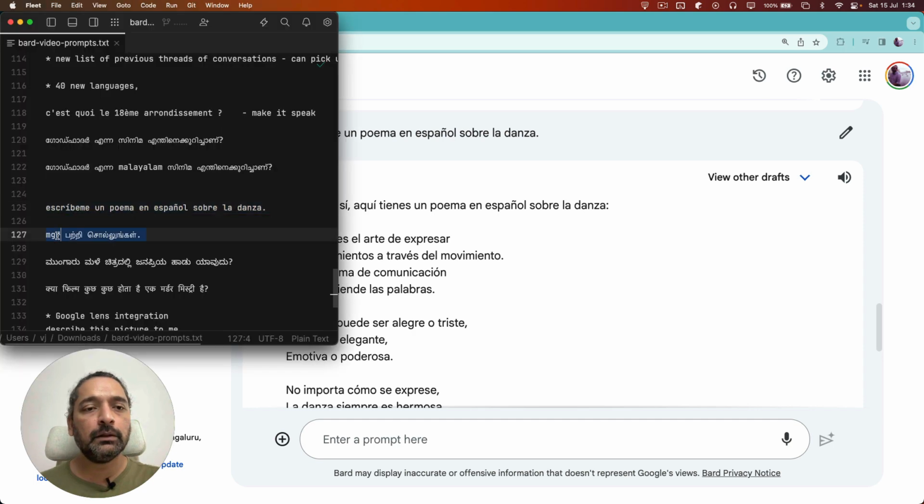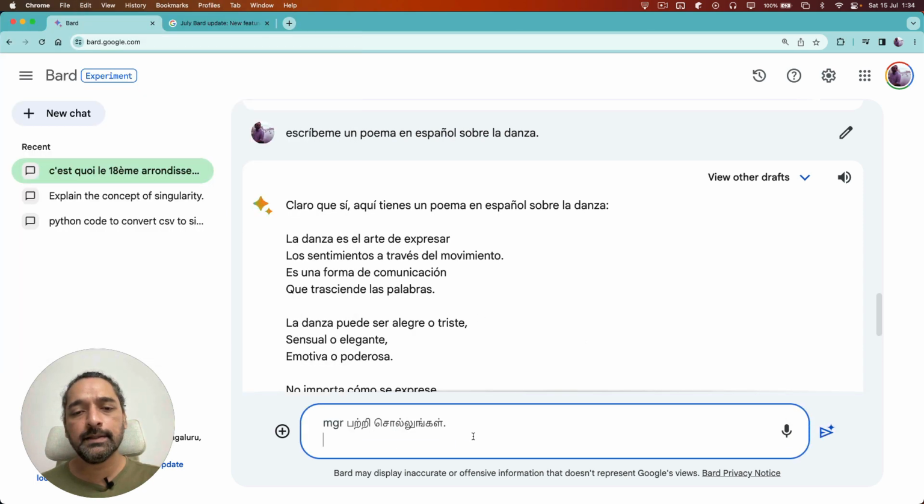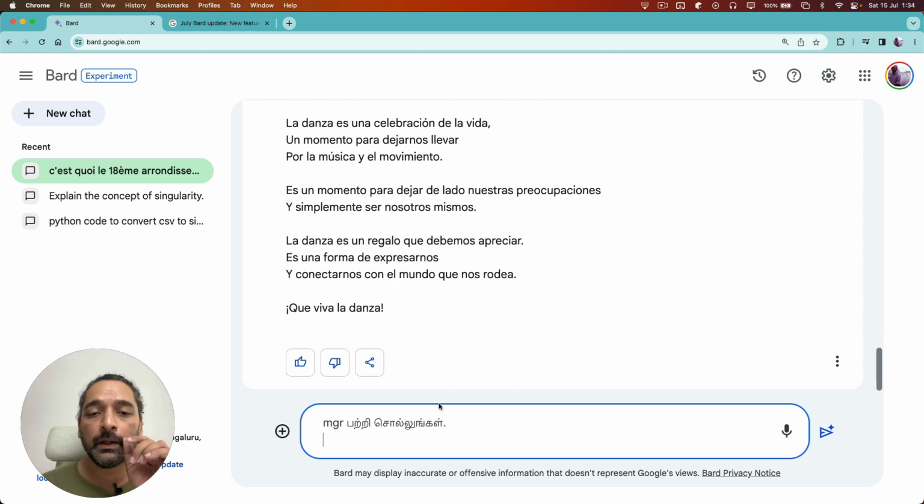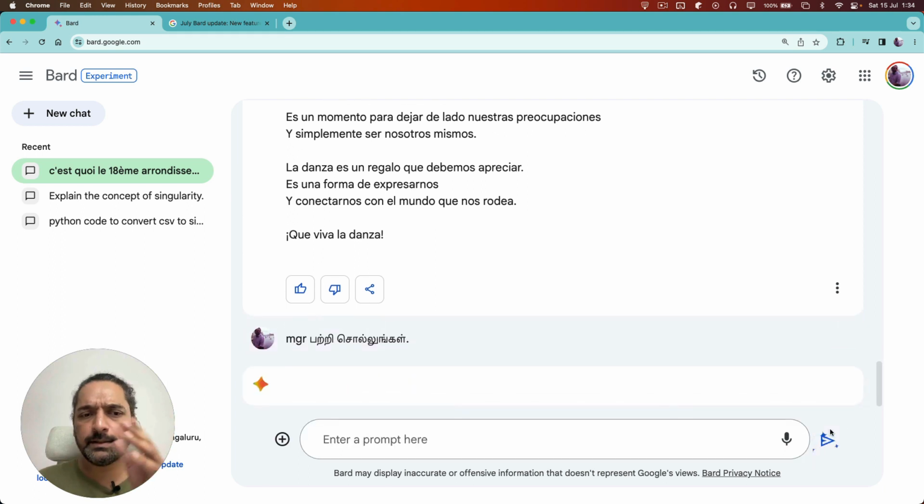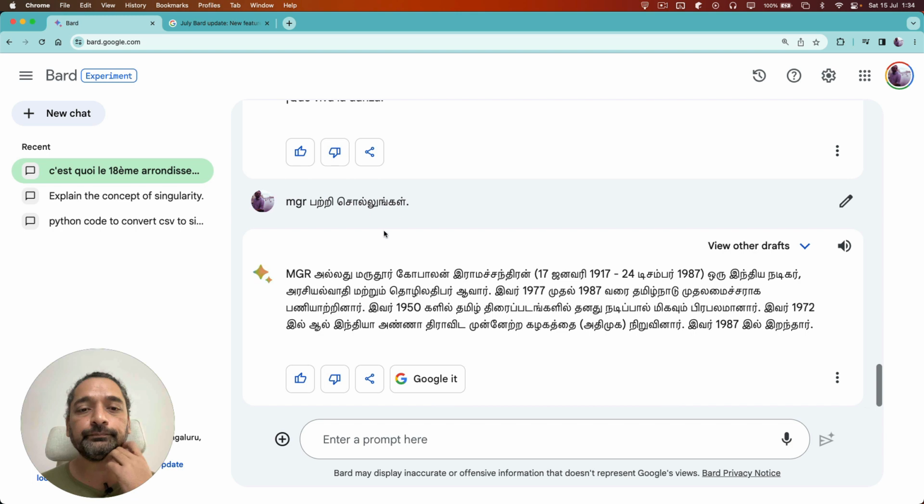Let's try a couple of other ones. In this case, what I'm doing is, again, I'm using mixed language, but I'm starting with English, and then I'm going to a language called Tamil. Okay, so MGR Patri Solungal, which is tell me about MGR. And MGR is a very prominent personality in Tamil Nadu. He was an actor, he was a chief minister, a very famous politician. Okay. So even with mixed language, even starting with English characters, it has given me an appropriate language response.